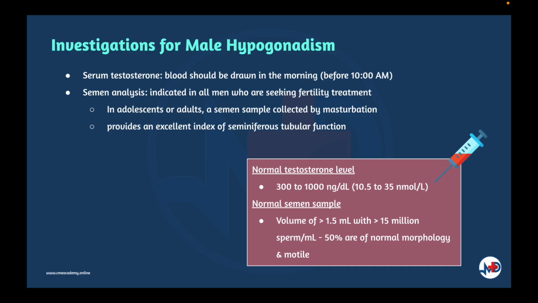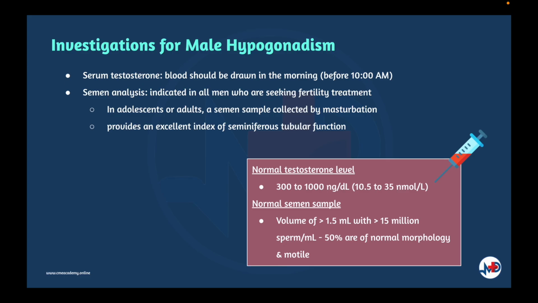to confirm hypogonadism. Because of the increase in sex hormone binding globulin with aging, total testosterone level is a less sensitive indicator of hypogonadism after age 50. Although serum free testosterone more accurately reflects functional testosterone levels, its measurement requires equilibrium dialysis, which is technically difficult and not widely available. Semen analysis should be done in all men who are seeking fertility treatment.